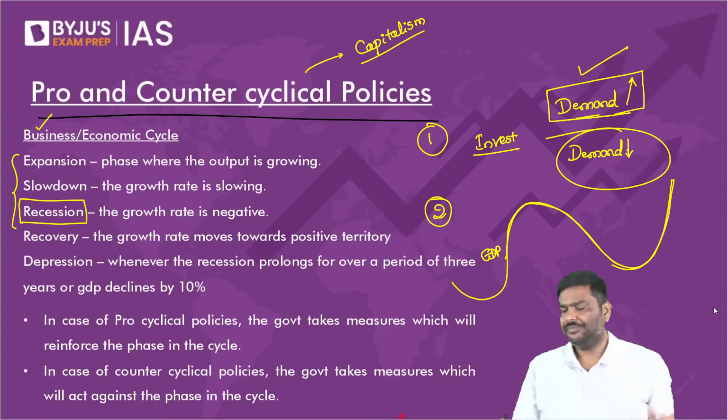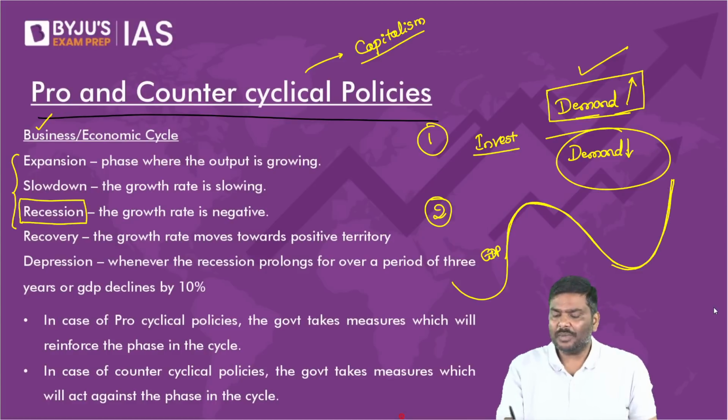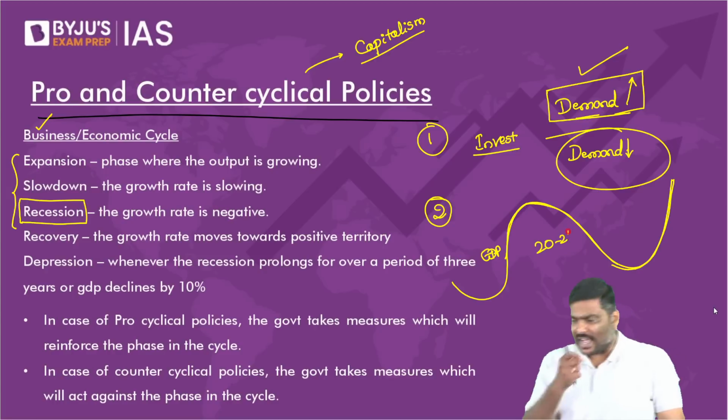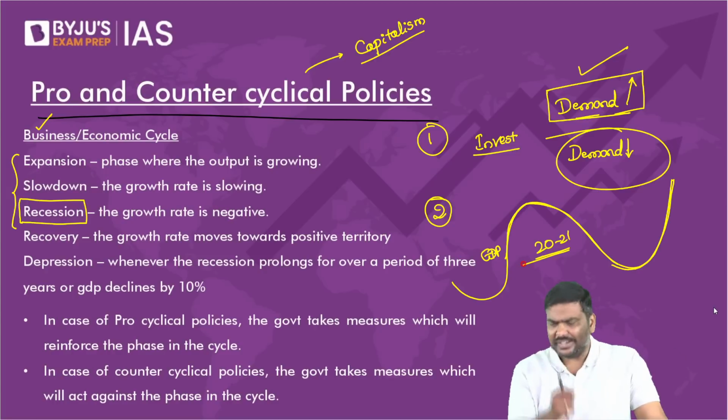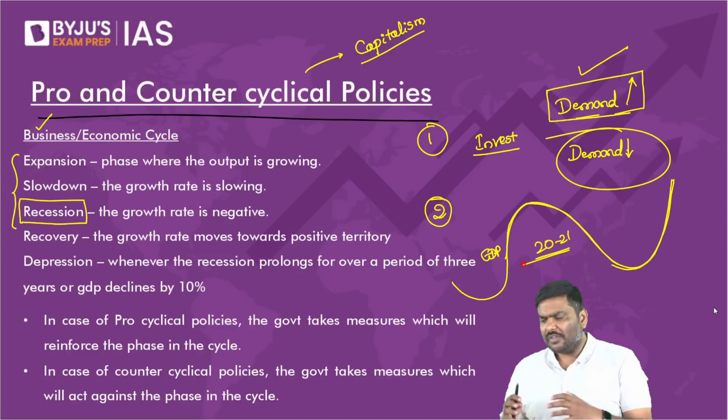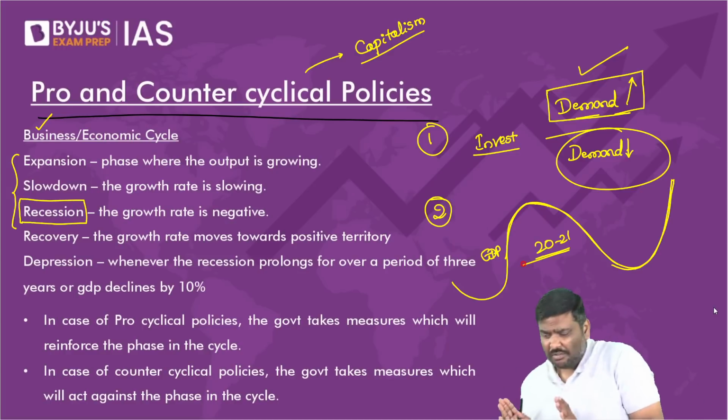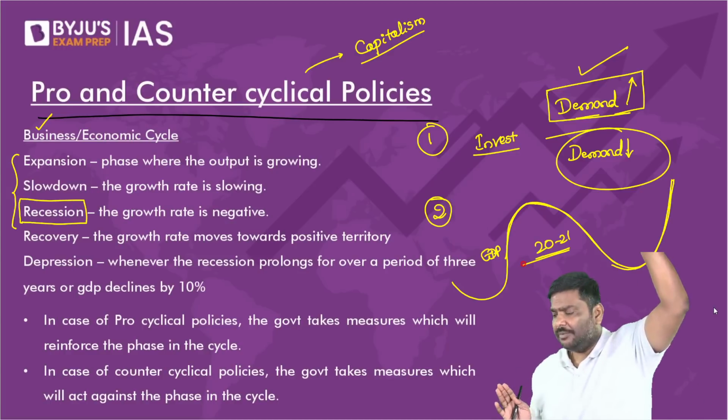Any problem in understanding this? And many will ask, sir, why will the GDP decrease? My dear, you please tell me, what do you think happened to the Indian economy in 2020 and 2021? Think of this and answer my question.